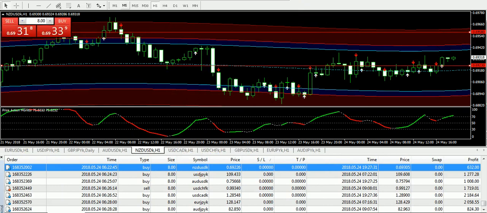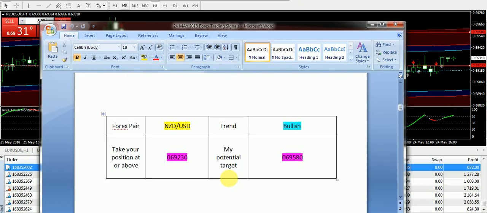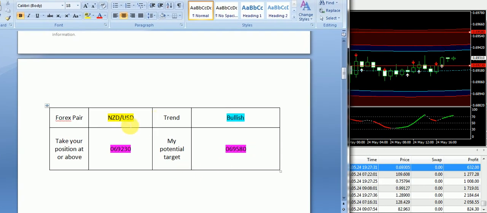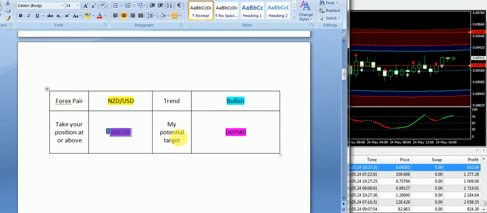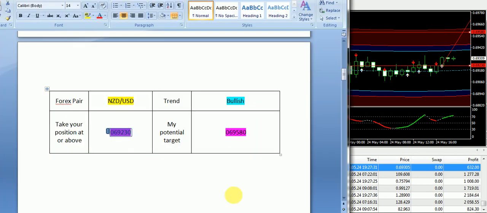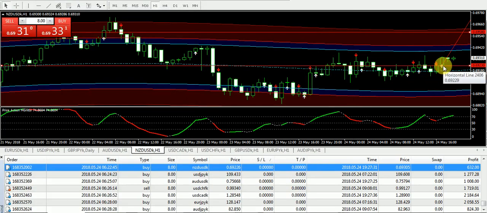Okay guys, it was a somewhat satisfying day for signals when we talk about forex trading, and I'm going to talk about today's discussion starting from NZD/USD. So guys, you can see that today I supplied a bullish signal for NZD/USD, and the entry was 0.69230, and you can see that we have a break on the entry. Now it's on the way towards the targeted price that I have supplied in my signals report. So with a bullish trend, the target price can be 0.69580. So guys, hopefully you must be active on the trade on NZD/USD, and if it continues to go like this, then it can reach the target price throughout the US session.